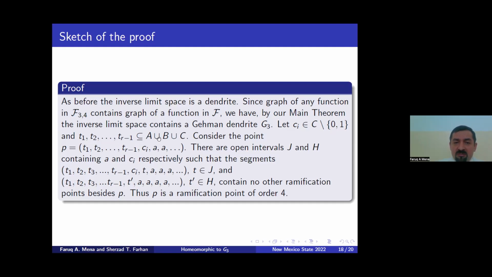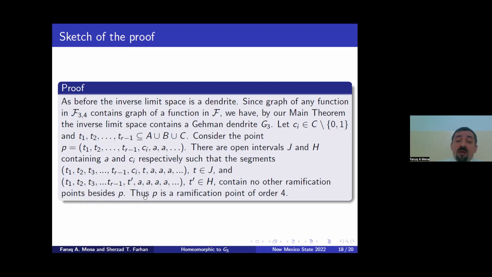Sorry, this is a subset. Consider the points t up to t_{r-1}, c_i, a. At this point, we can easily find two open intervals I and J containing a and c_i, such that this line doesn't have any intersection point other than the ramification points that we picked here, other than t_{r-1}, c_i, other than the ramification point that we do have.